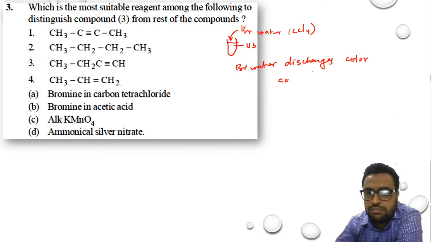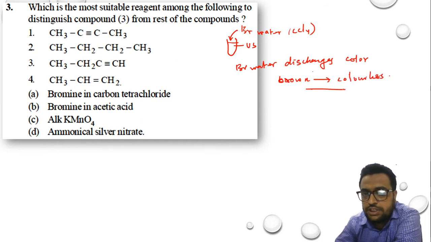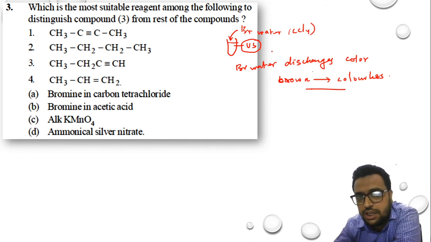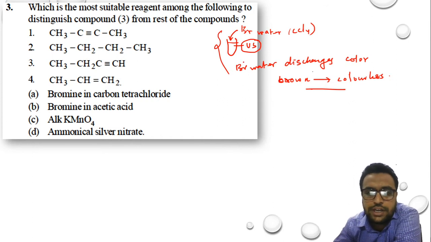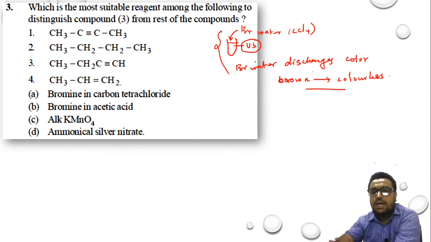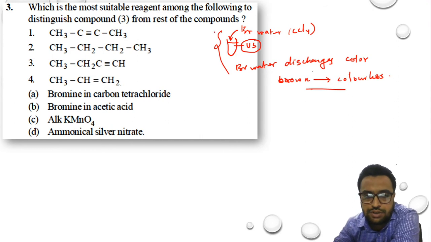That means, say, bromine is brown in color, it will become colorless. This we have studied in PUC first year. And why is this test done? This test is done to test unsaturation of a compound. Unsaturation in the sense of presence of double bond and triple bond in a compound. So this bromine water test will allow us to identify whether a compound is saturated or unsaturated.